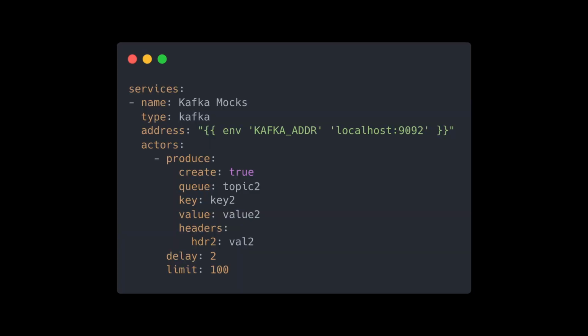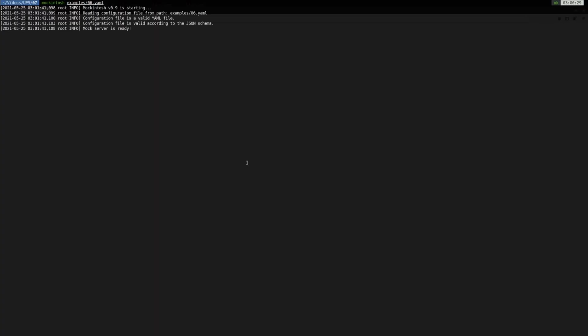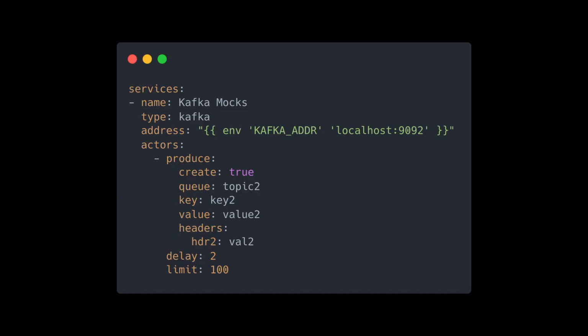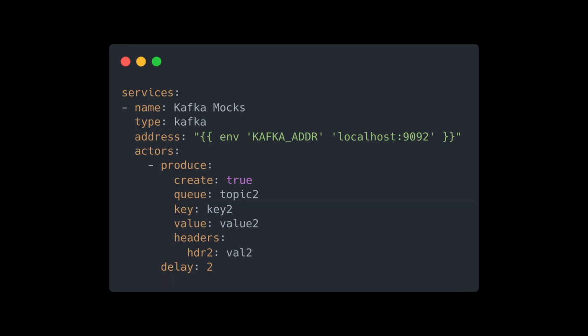A scheduled producer is an asynchronous actor that has the required produce and delay fields and an optional limit field, but not the consume field. In this example, the producer is triggered every 2 seconds up to 100 times. It starts to be triggered as soon as Macintosh is initialized. It's logical to set the create field to true for creating the topic if the topic is missing. By default, it's set to false. The create field is available for all kinds of producers. If the limit is not specified, then the scheduled producer runs indefinitely.